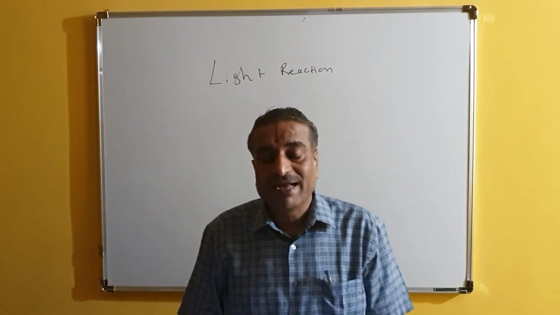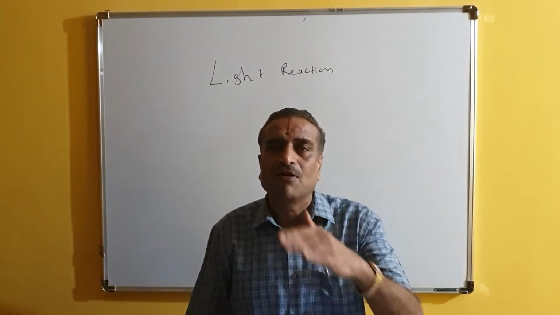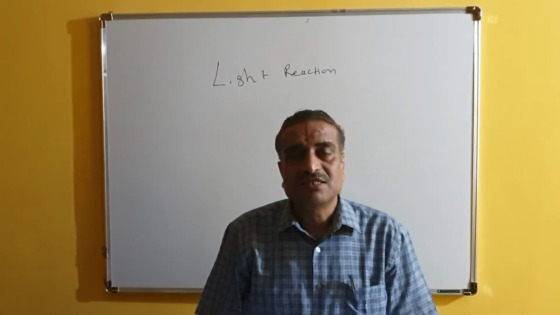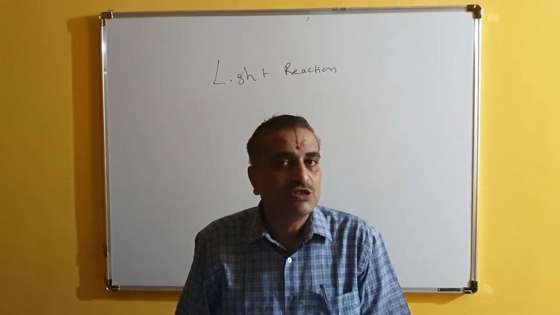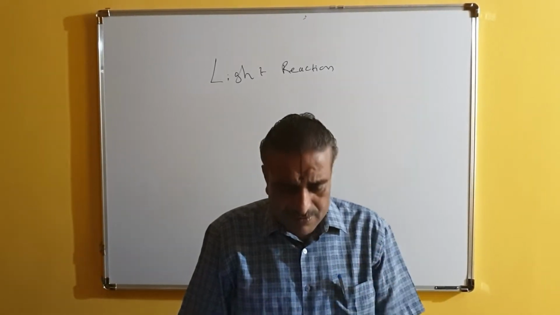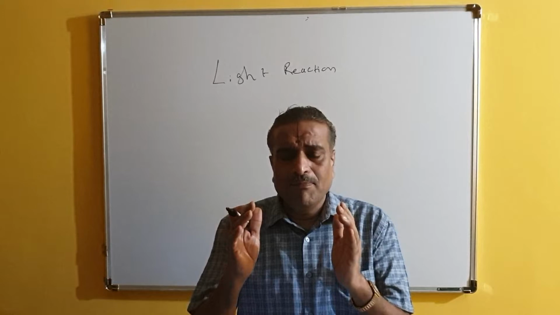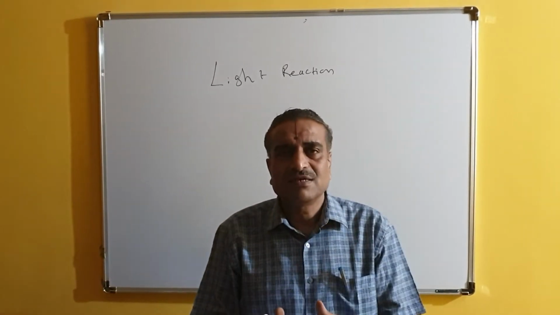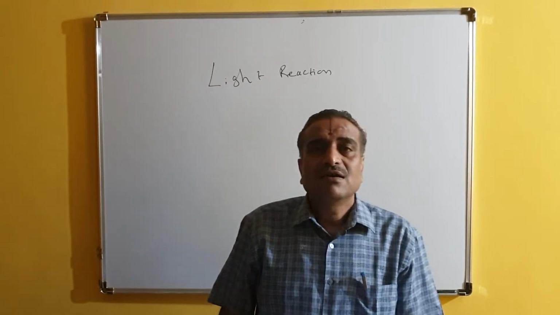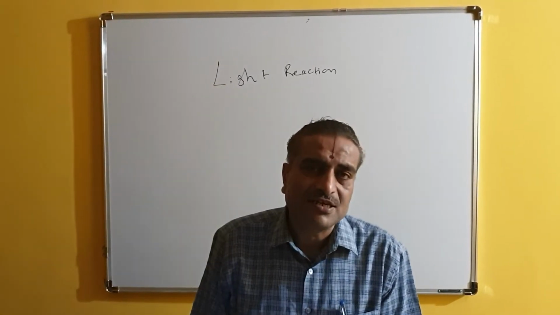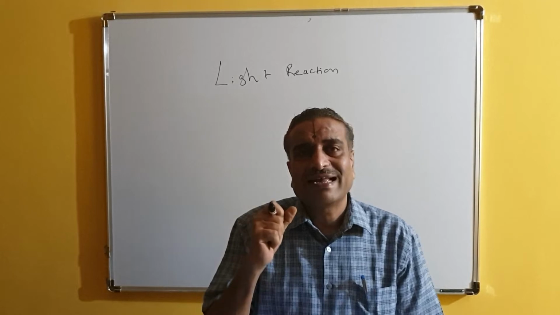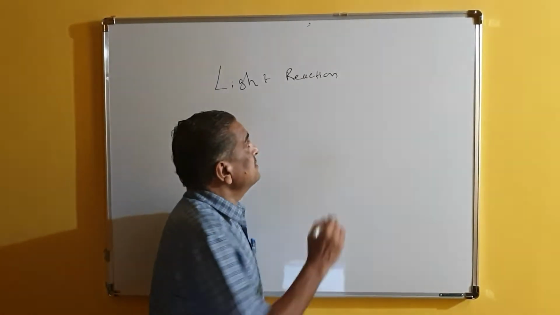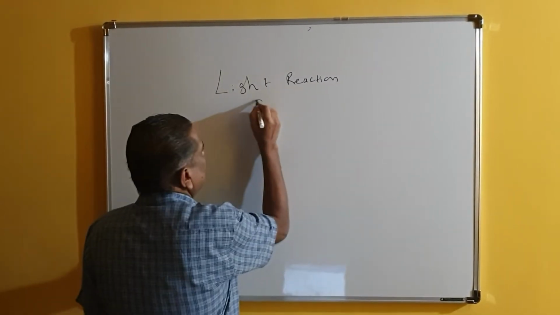This mechanism of transfer of light from one pigment to another, or ultimately to the reaction center, is called inductive resonance. So now a group of molecules absorb light, and this light ultimately reaches the trapping center. When the trapping center gets the light, the light reaction begins. And when the light reaction begins, there are 3 steps involved in this.